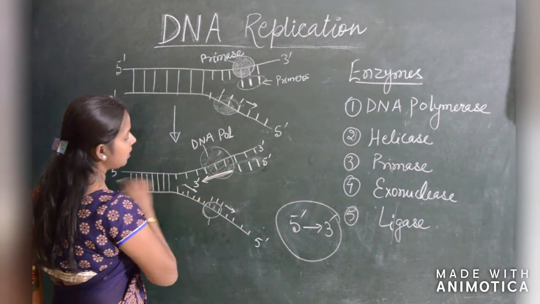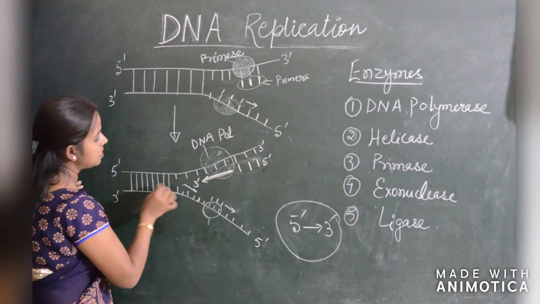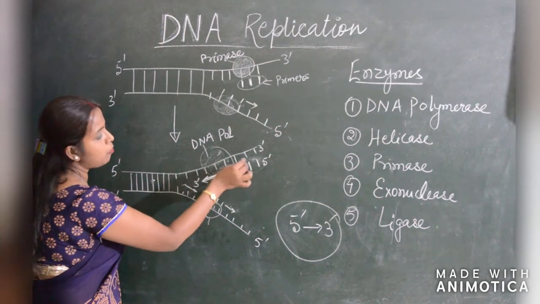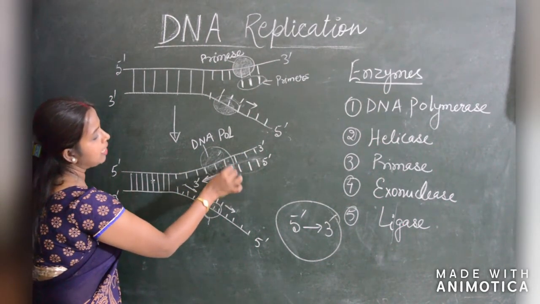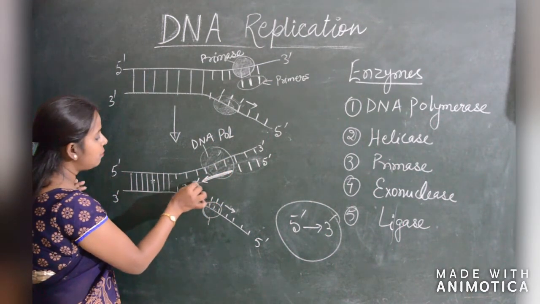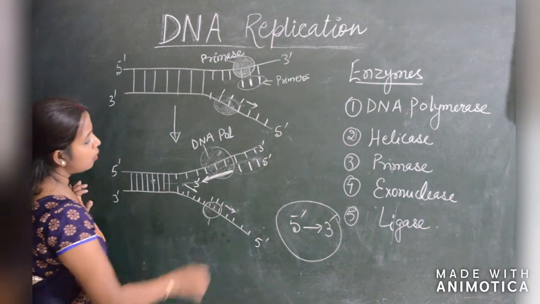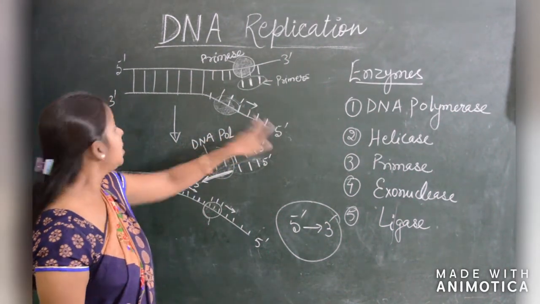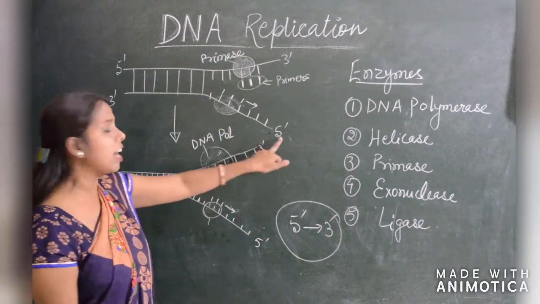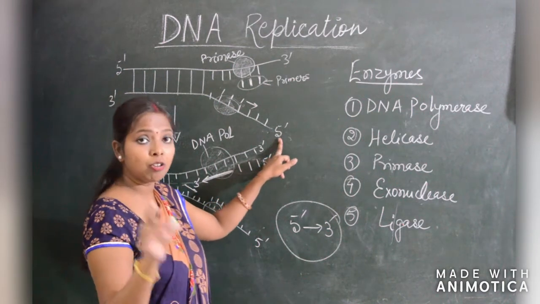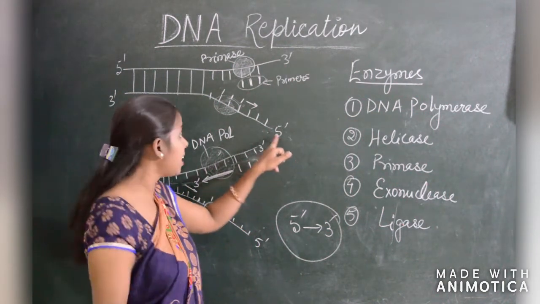So continuously it occurs. Helicase unwinds these strands. Then primase comes, forms primer. After that DNA polymerase comes, it extends the strands further along. Okay. Now simultaneously, what about the second strand? Because this is 3' to 5', and we know that DNA polymerization always takes place in a 5' to 3' direction.